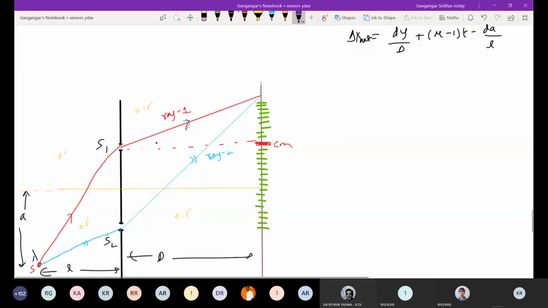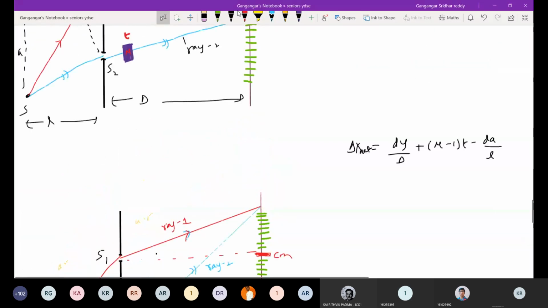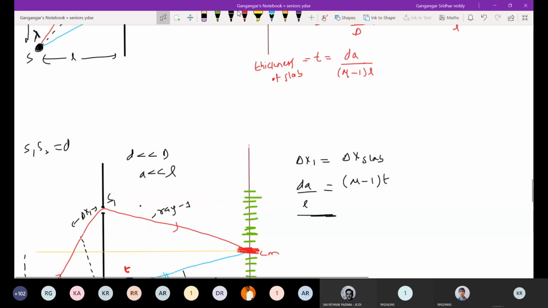So definitely, the central maxima was somewhere above. You can ask the question, how do I come to know where I should put a slab? I think you have to be alert. In the very first initial case, where the central maxima is here, you have to be extra careful. It's not like some blind way you can proceed here.